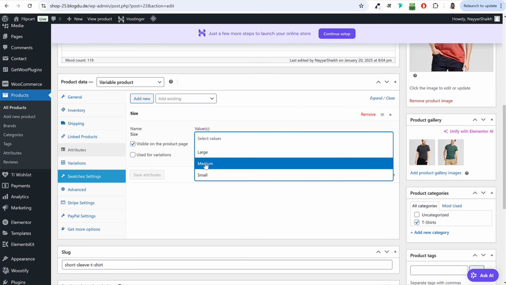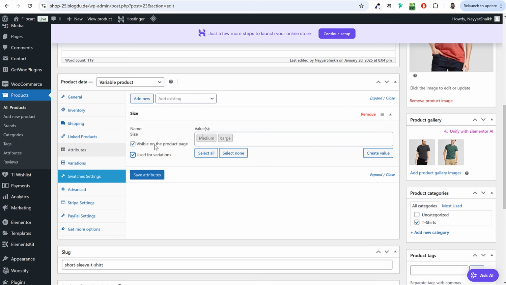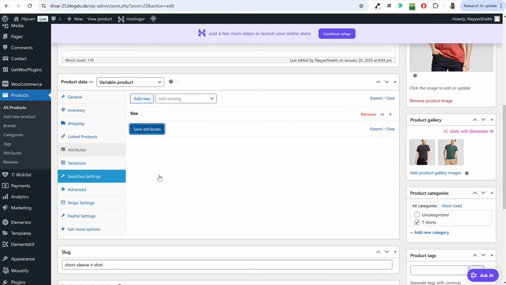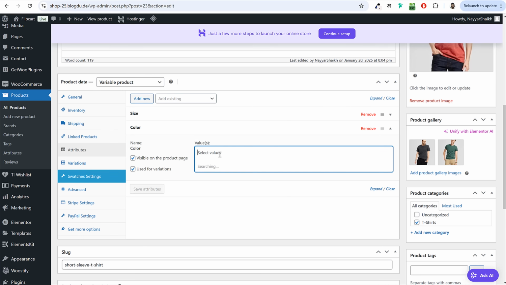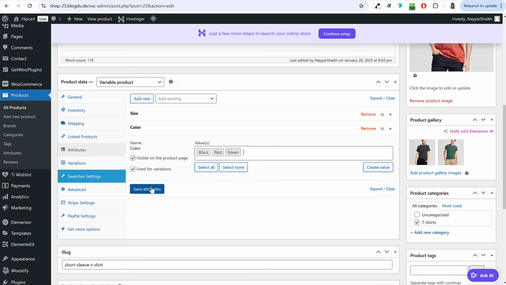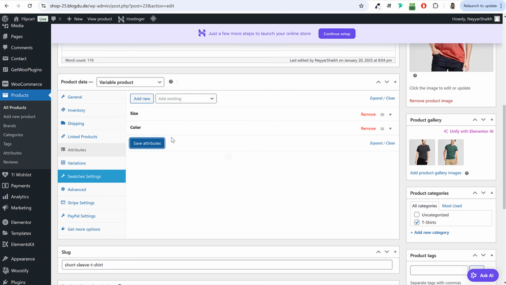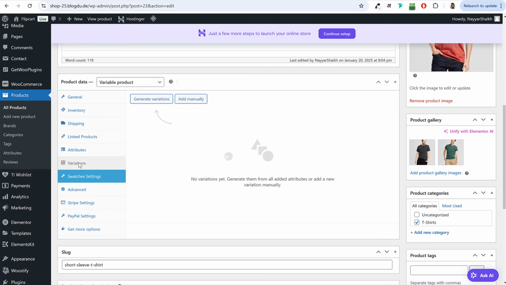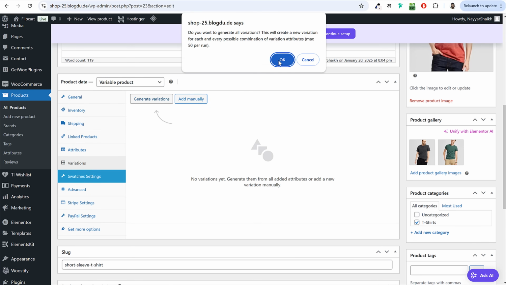Now in what sizes is this available? Maybe this is available only in medium and large sizes. Make sure to tick mark these two again. Click on save attributes. Now it is also available maybe in different colors. So now I'll select color from here, and maybe it is available in all three colors: black, green and red. Click on save attributes. Now once you do this, after that you have to click on variations at the left hand side and click on this button, generate variations. Click on apply.